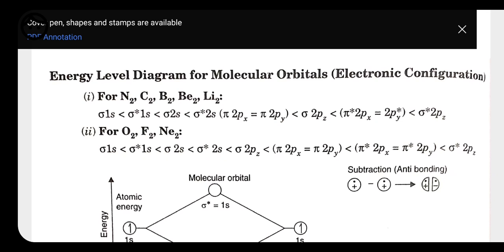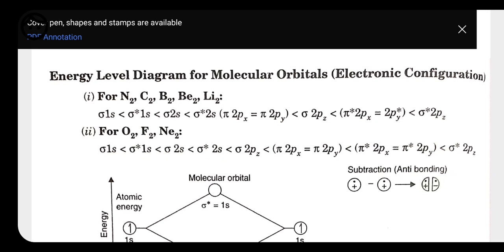Within the same pair, the bonding molecular orbital has lower energy than the anti-bonding molecular orbital. The energy of the pairs of molecular orbitals obtained from the combination of 2px and 2px, 2py and 2py, and 2pz and 2pz atomic orbitals is higher than those obtained from the 2s atomic orbital.